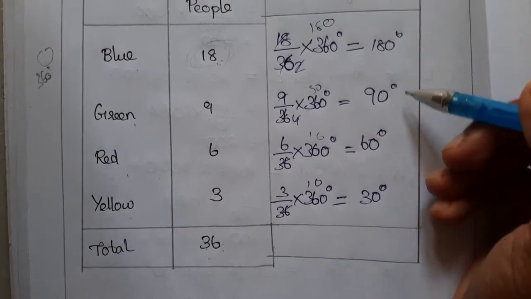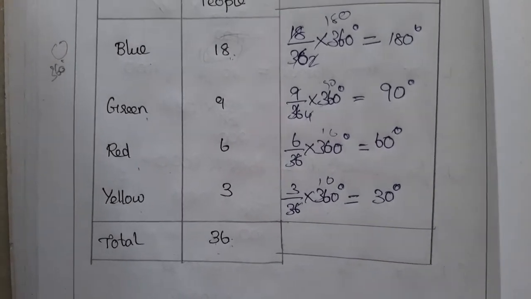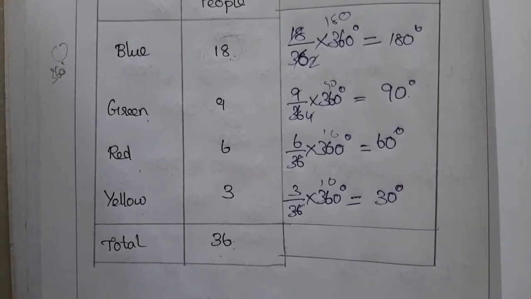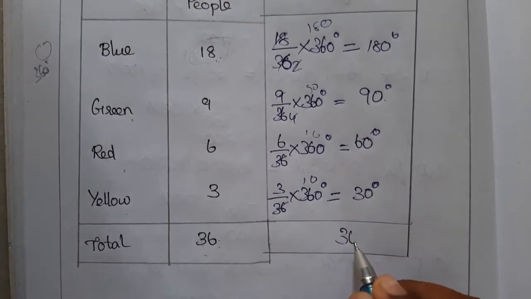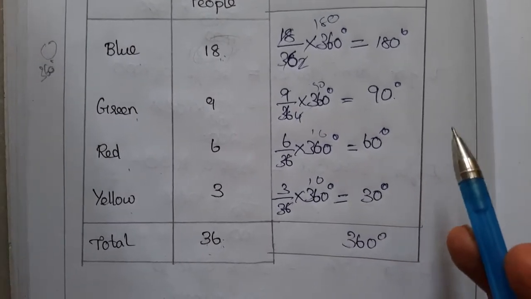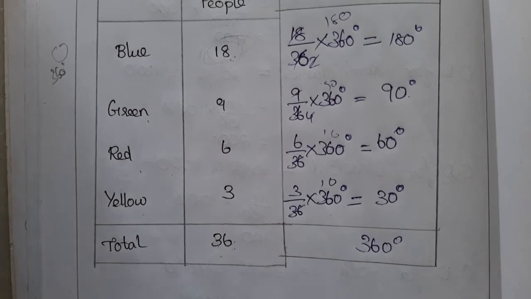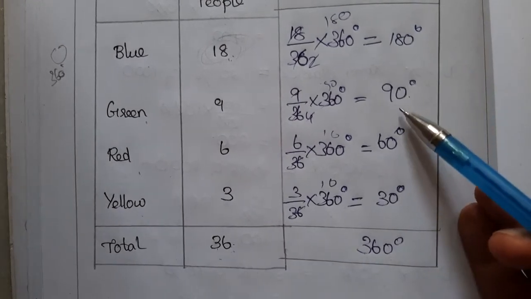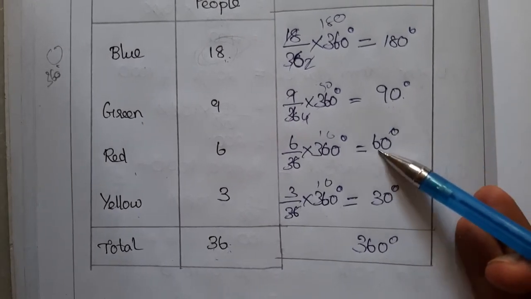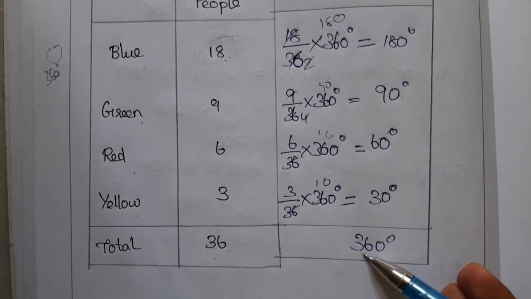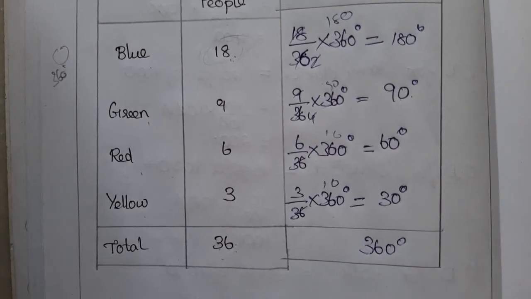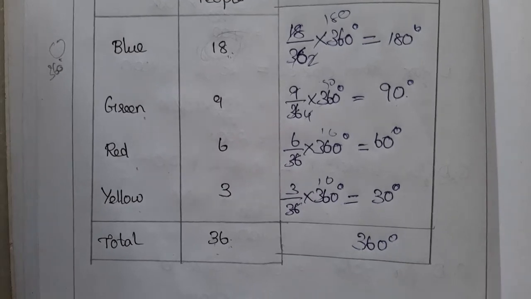So if you add all these angles also, we will be getting the total angle. See, 180 plus 90 plus 60 plus 30, we will be getting 360 degrees, right? So 18 plus 9 is 27, 27 plus 6 is 33, 33 plus 3 is 36, 6 is 0 and 0. So 360 degrees. Now we will draw the pie chart.